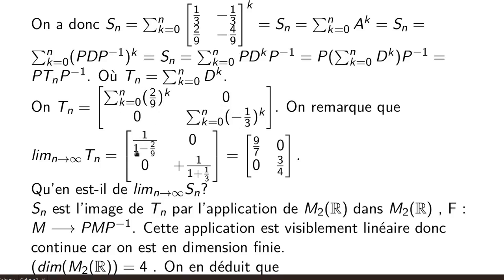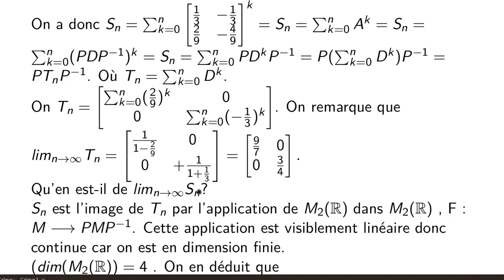The first will give us 1 over 1 minus 2/9, and the second will give us 1 over 1 minus (-1/3), or 1 over 1 plus 1/3, which gives us as the limit of the partial sum Tn the matrix with diagonal 9/7 and 3/4, and zeros elsewhere.